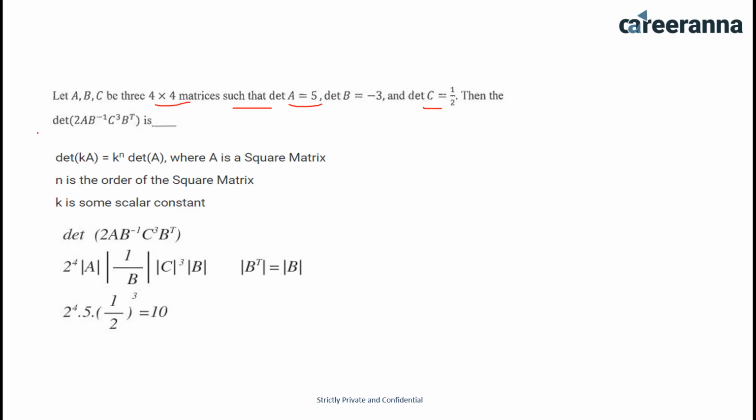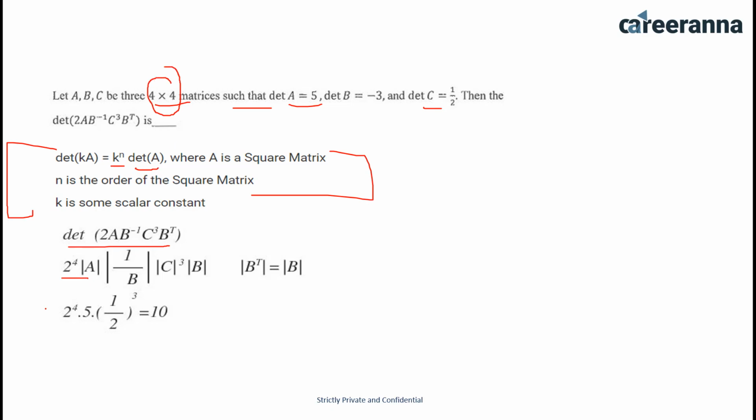All of us know that this is a property: the determinant of kA, where k is a constant, is k to the power n times the determinant of A. This is the property which we are using here. So the determinant of this value should be 2 to the power 4, as 2 is the k and 4 is the order of the matrix.